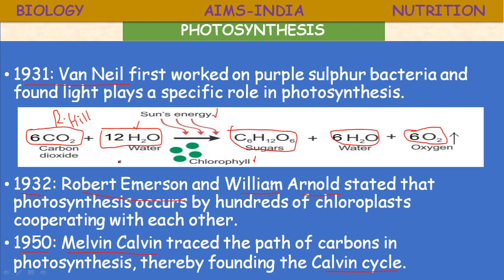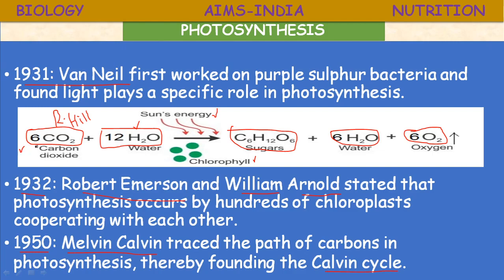So actually the first general equation was given: CO2 plus 2H2O in the presence of light and chlorophyll gives rise to CH2O plus H2O plus O2. That is the general equation of photosynthesis, but that was modified by Robert Hill. This is the well accepted equation.